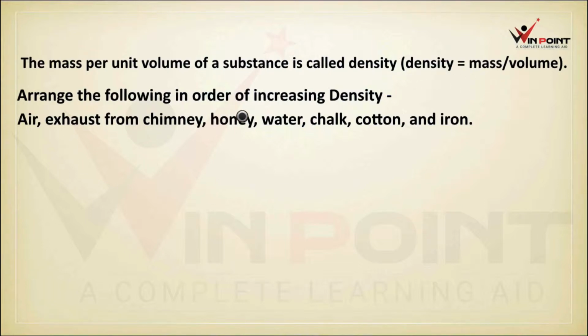Arrange the following in the order of increasing density: air, exhaust from chimney, honey, water, chalk, cotton and iron. Which has more density, which has less density? That you need to write. You need to write in the increasing order of density. So the first one will be the one which has less density. Which has less density here? Air has less density, right?